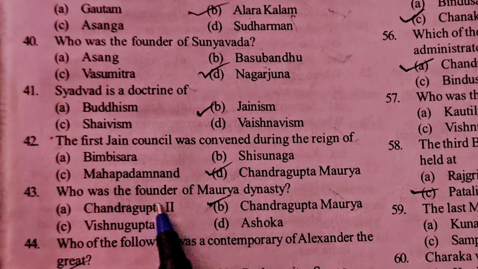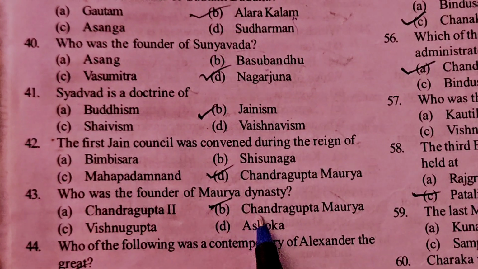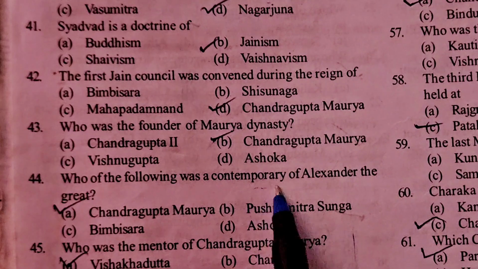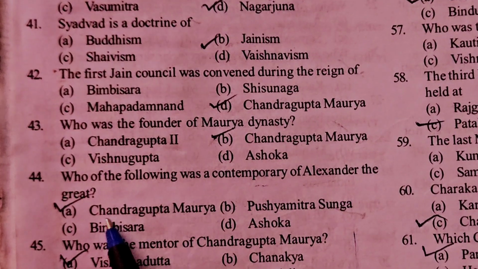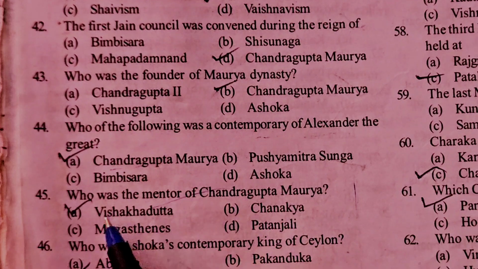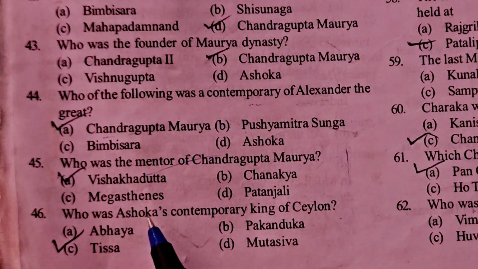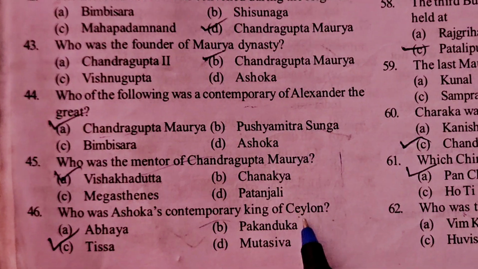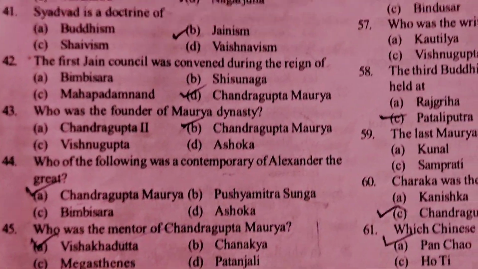Who was the founder of Maurya dynasty? Chandragupta Maurya. Who of the following was a contemporary of Alexander the Great? Chandragupta Maurya. Who was the mentor of Chandragupta Maurya? Chanakya. Who was the Ashoka's contemporary king of Ceylon? Tissa.